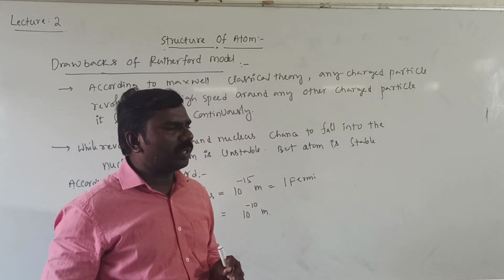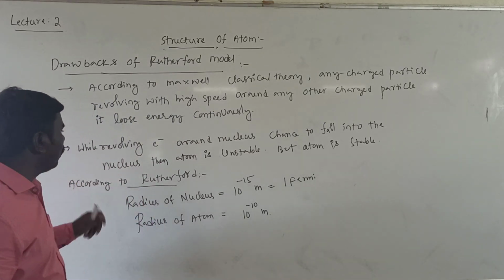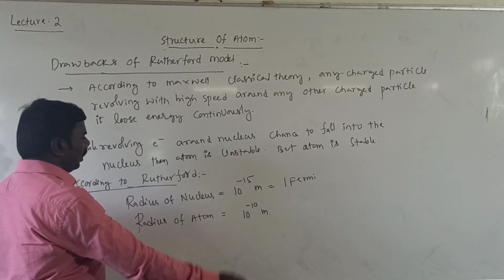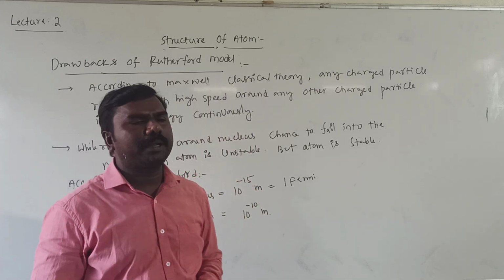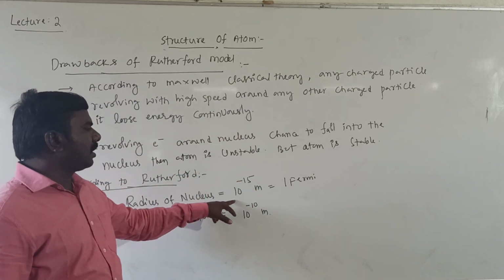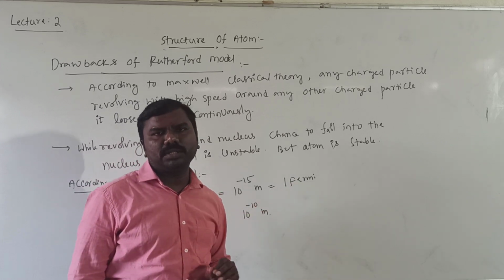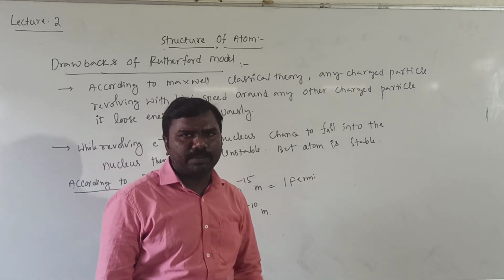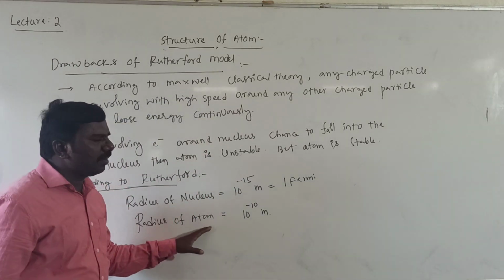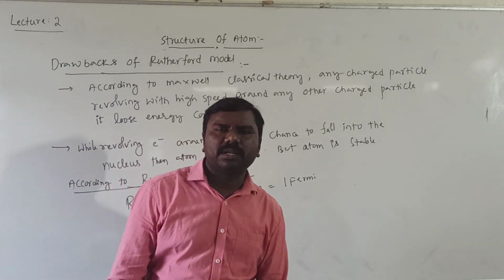That was not explained. And according to this Rutherford model, he gave a size for the nucleus as well as the atom. The radius of the nucleus is 10 to the power of minus 15 meters, which is equal to 1 Fermi, named after the scientist Fermi. And the radius of the atom is 10 to the power of minus 10 meters.